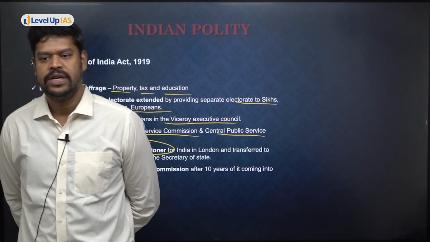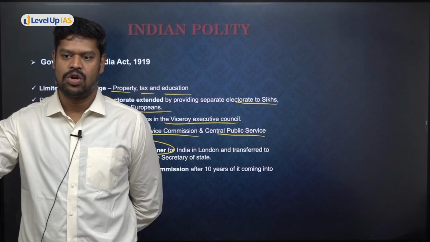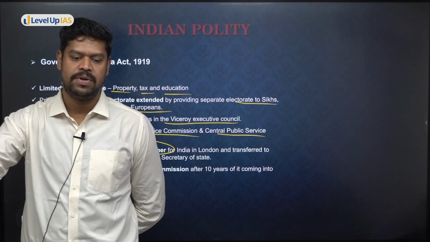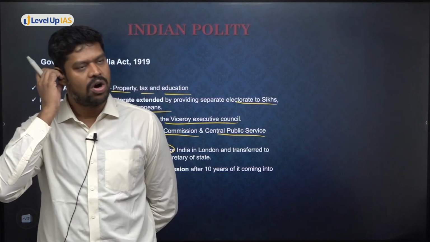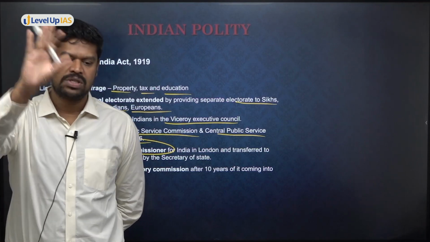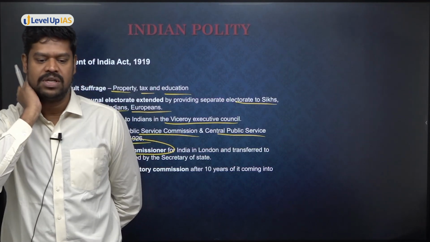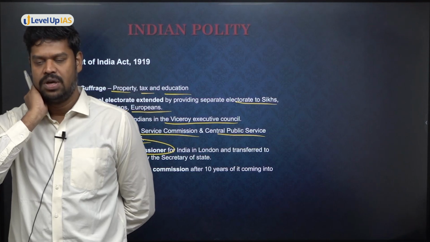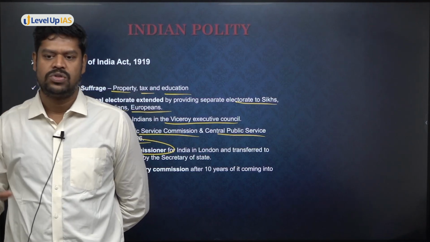So the local bodies chose the representatives, and the nomination was restricted only to those people chosen by the local bodies or by the provincial legislature. But before that, it was completely the prerogative of the governors and the viceroy. Okay. So try to remember all those things.